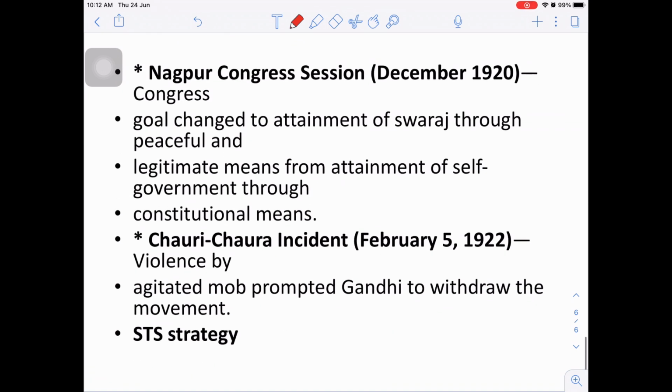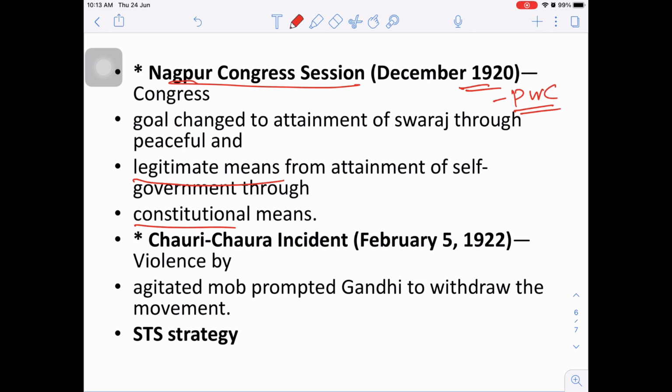And all this was decided in the most important session, the Nagpur session of 1920. That is a very important one, because this was also the session in which provincial Congress committees came into existence, and this also made a very important change in the approach, that we will fight through legitimate means, not just through constitutional means alone. And till 1922 the movement was going on.